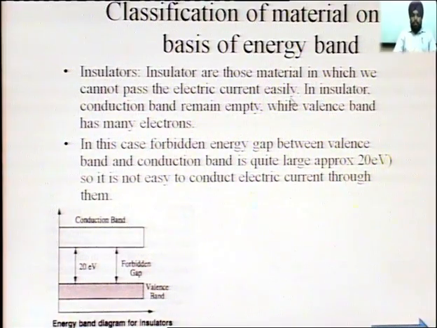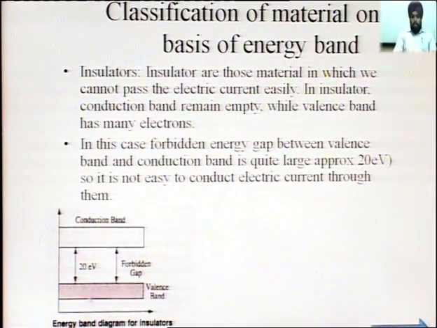In an insulator, the conduction band remains empty while the valence band has many electrons. In this case, the forbidden energy gap between the valence band and conduction band is quite large, approximately 20 electron-volt. So, the main point for the classification of material on the basis of energy band is the forbidden energy gap. The higher the energy gap, the lesser will be the conduction.